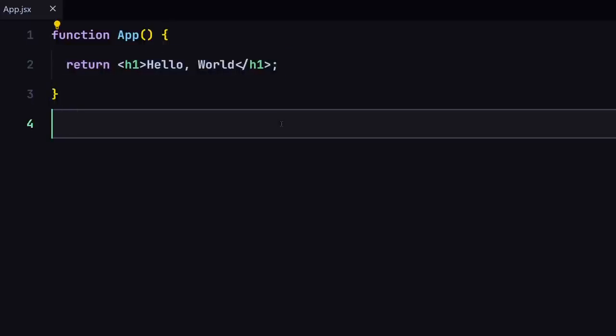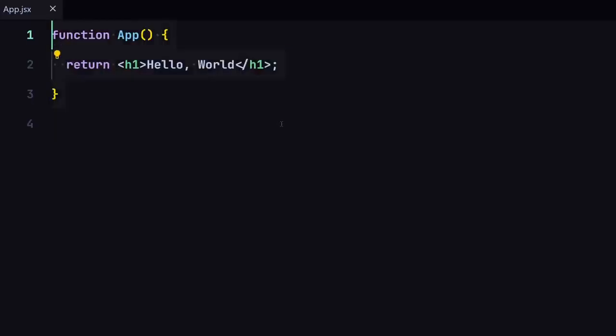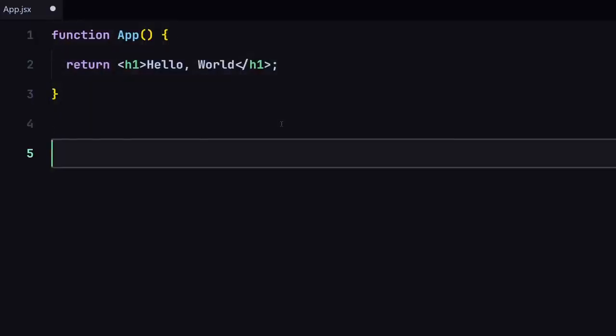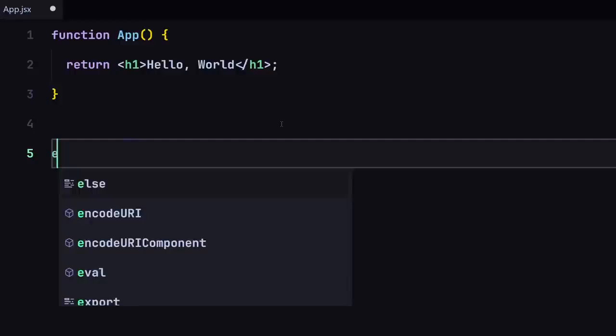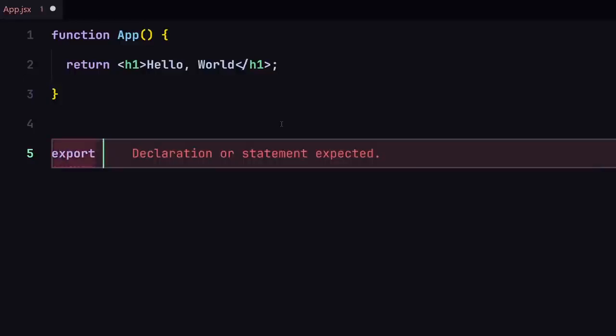So now if I save my file, this is how we are going to be creating our component. But now we have to tell our React.js that we successfully created this component. We want to render that to our UI. So to render that to our UI, first of all, we have to export that so that we can use that in other places of our project. So I'm going to just use export default and then App.